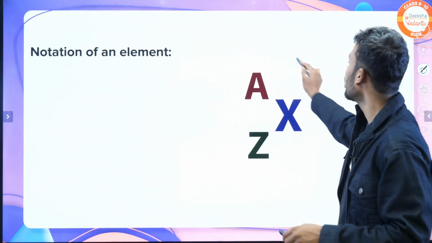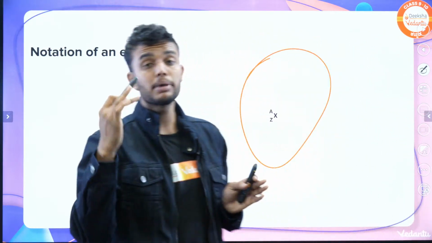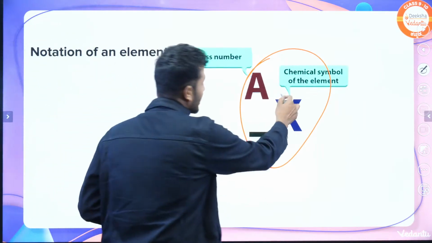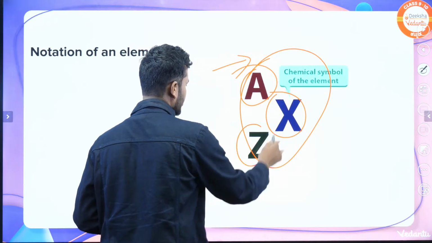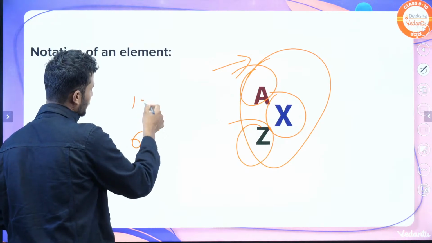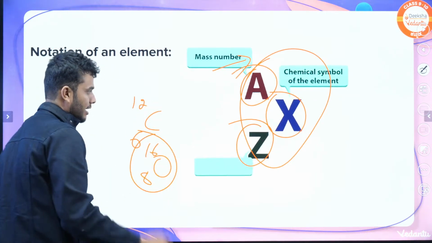Let's move on to the notation. Notation is nothing but how we write the atomic number. Here is the chemical symbol. The atomic mass number is always written at the top and the proton number at the bottom. For example, carbon 6 12, like this. Oxygen 8 16. This is the notation of an atom.